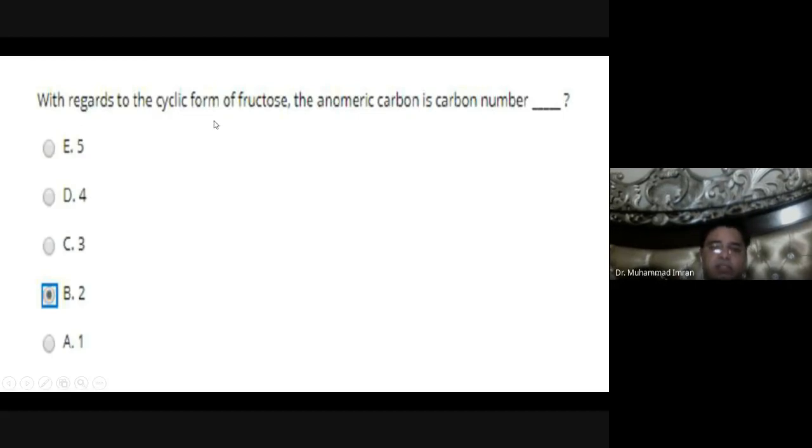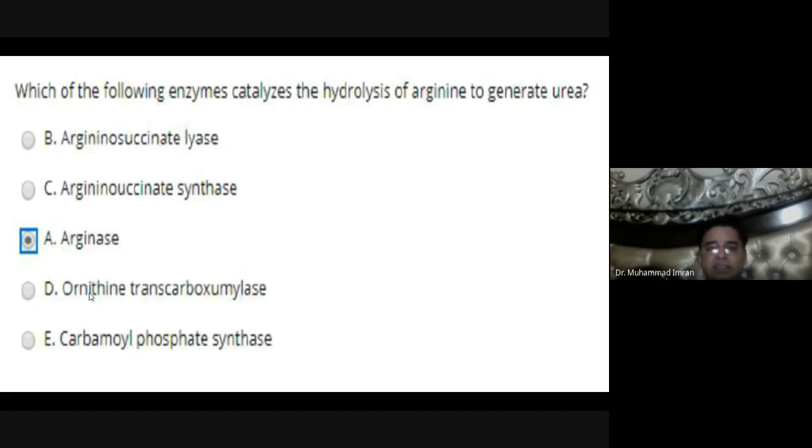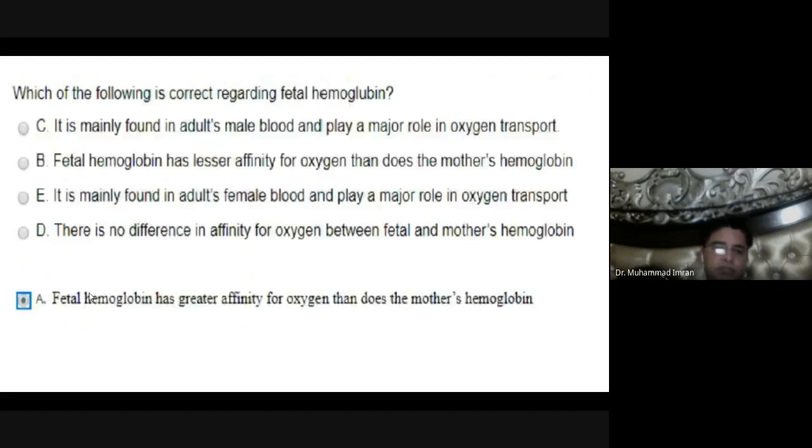With regard to the cyclic form of fructose, the anomeric carbon is carbon number 2, because in the case of aldehyde, the anomeric carbon is always number 1, and in the case of ketone, it is always number 2 carbon. This is a general concept. The carbohydrate found in cane sugar is sucrose, always sucrose. Which of the following enzymes catalyzes the hydrolysis of arginine to generate urea? It is arginase enzyme, which converts arginine into urea and another molecule, ornithine.